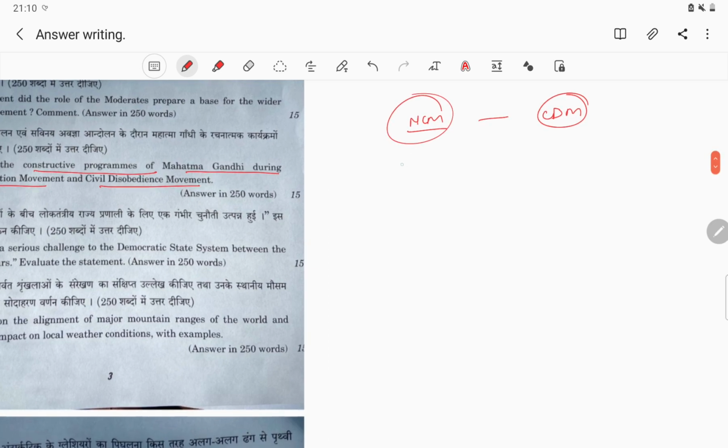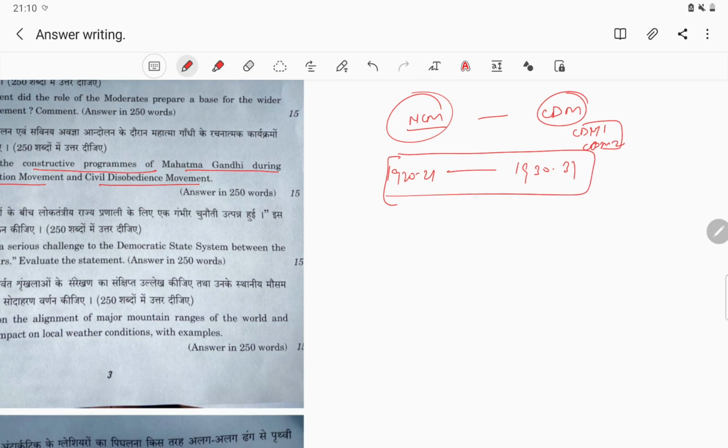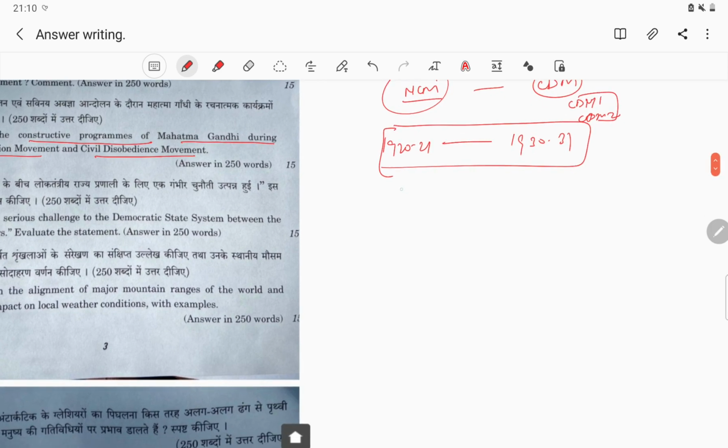Generally, this is the period of 1920-21 to 1930-31, even if you consider CDM 1 or CDM 2. So this is the period. Which type of constructive activity was done here by Mahatma Gandhi? That is the question.